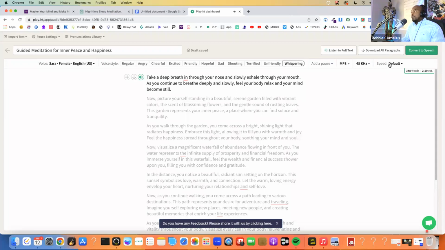So now I'm going to slow down the speed to about 84 because I want her to talk like this, like real slow, right? Okay, powerful. So what I did notice is I don't want her to repeat the next sentence immediately after.